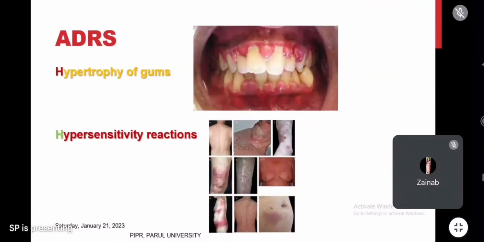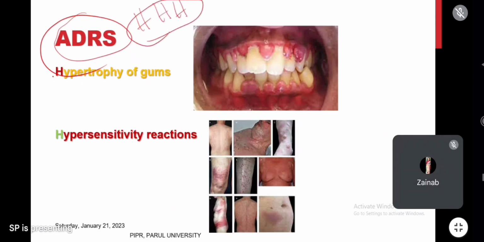Now let us try to discuss the adverse effects of phenytoin. Very, very important point. In adverse effects always remember H. We have 7 to 8 H's. First H is hypertrophy, hypertrophy of gums. Here you can see the image. Phenytoin is causing hypertrophy of these gums. This is one adverse effect.